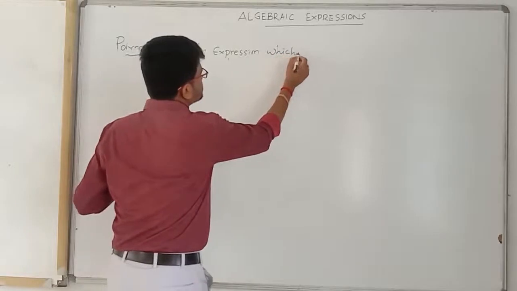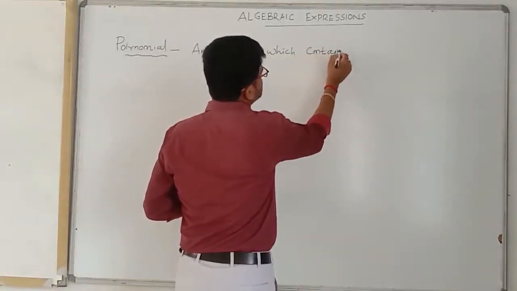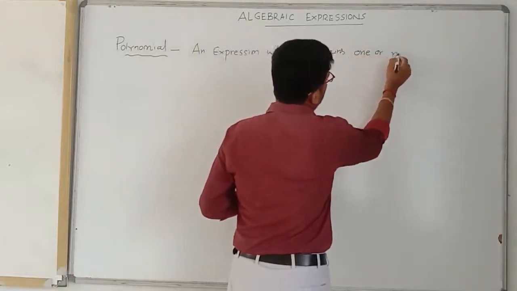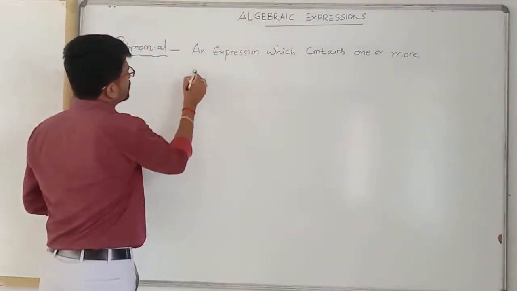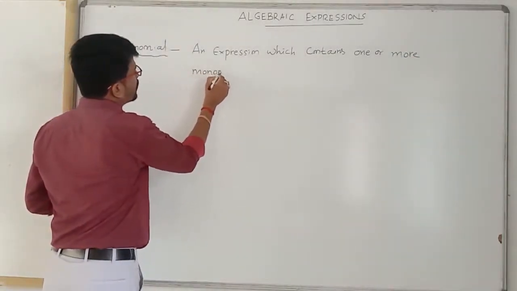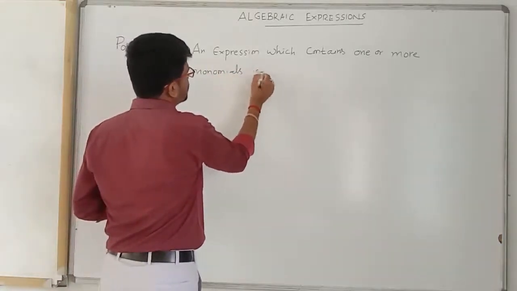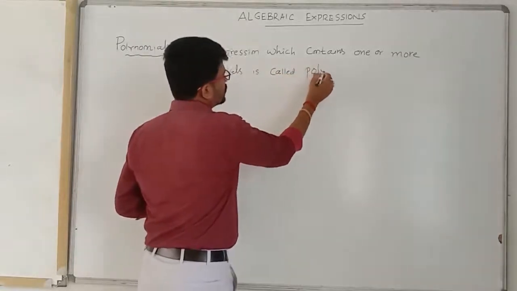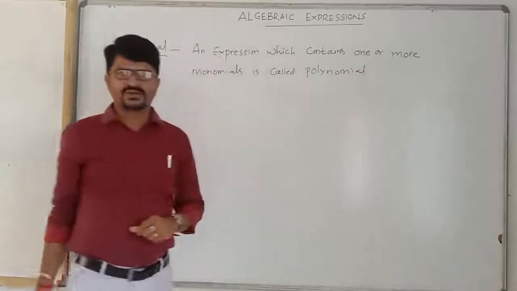which contains one or more monomials. One or more monomials is called a polynomial.